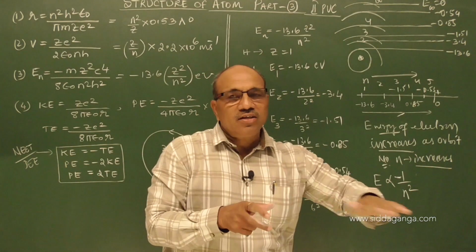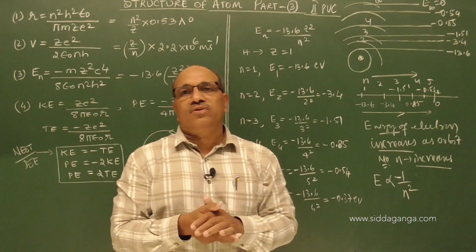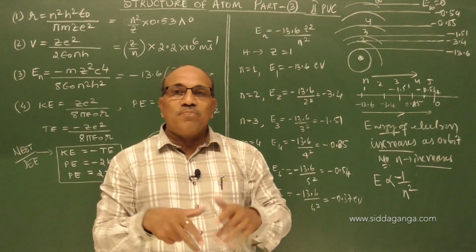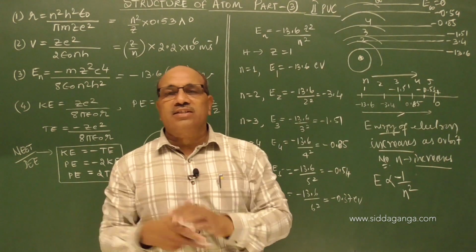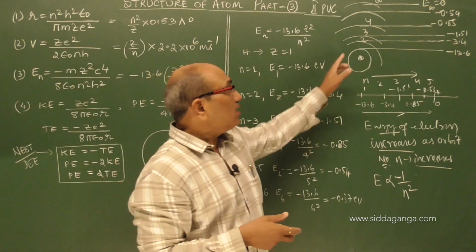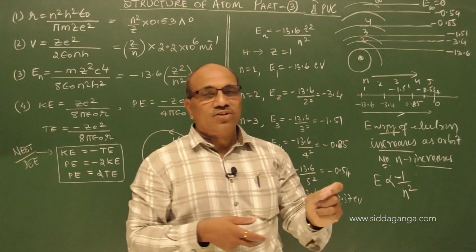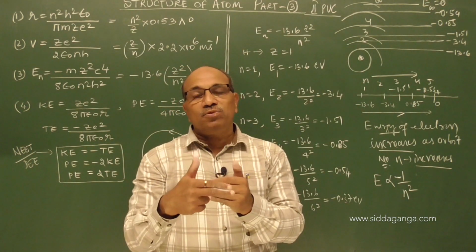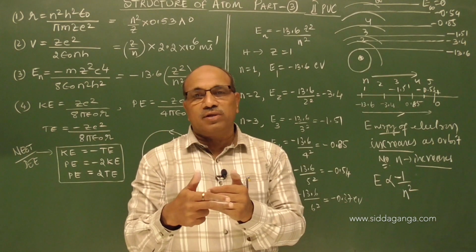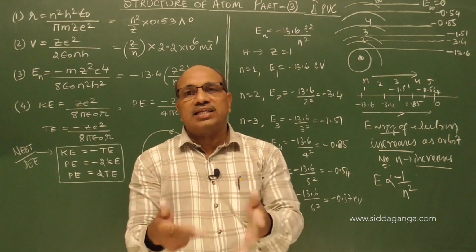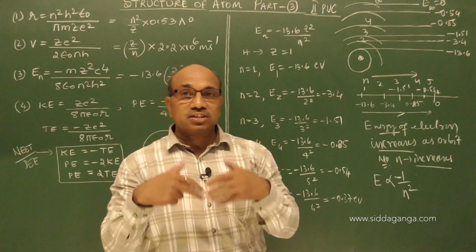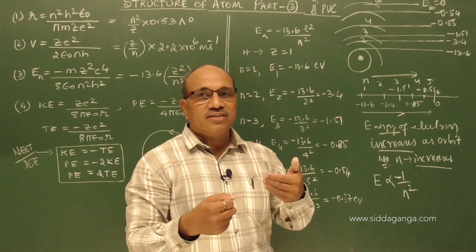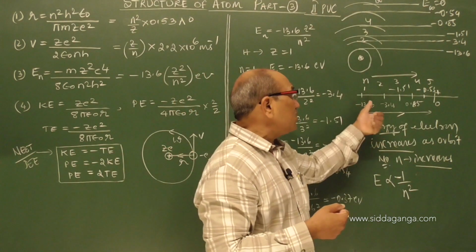Now, if you want to stay on the ground floor or purchase a ground floor house or flat, you have to pay more. The money remaining with you is less. Similarly here, if the electron is to be in the ground state, the first orbit, very close to the nucleus, it has contributed most of its energy to stay in that orbit, so the energy remaining with it is less. How much it has lost is the binding energy. It is bound to the nucleus. That binding energy is nothing but 13.6 eV.